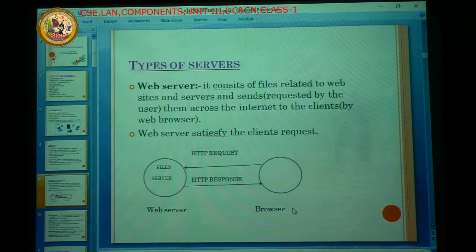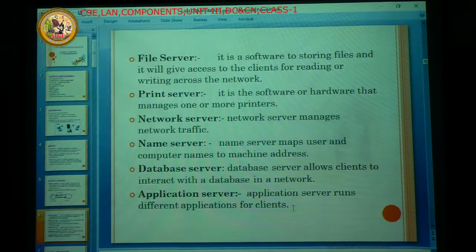So these are the types of servers. The first one is the web server. It contains so many websites, and each website has its concerned server. By using the web browser, the clients give the request to the web server, and the web server responds to the web browser. The next one is the file server. The file server stores the files and acts as a centralized print server. There is no need for one or more printers in the network, so it maintains only a single server because we put the print server in the network.